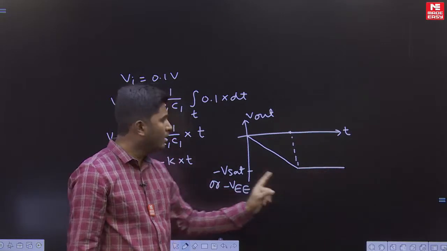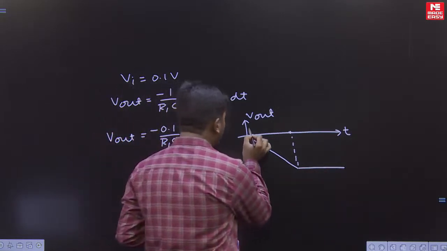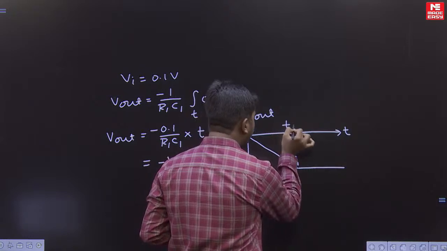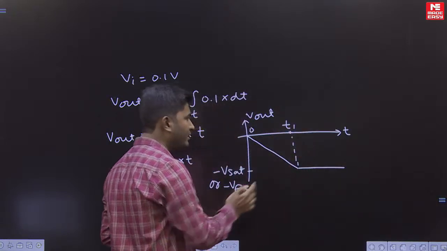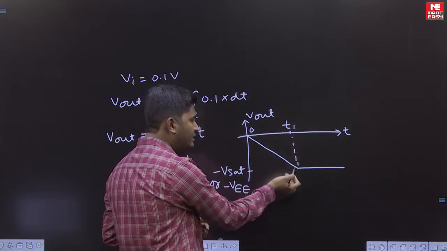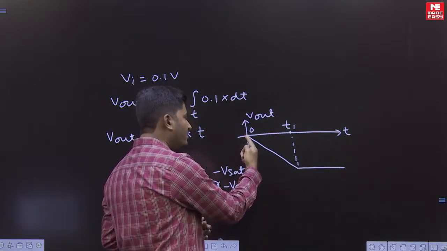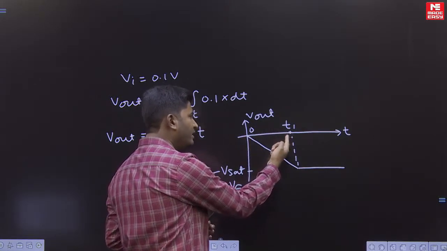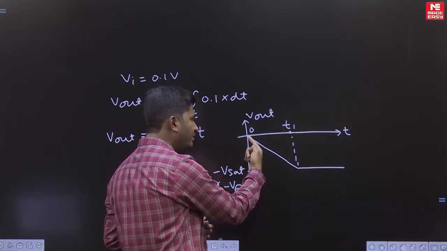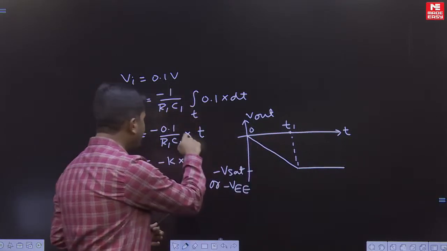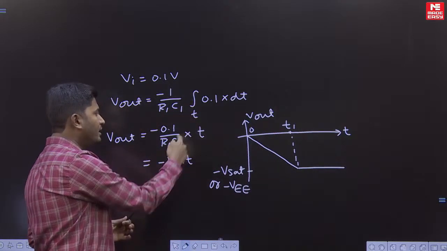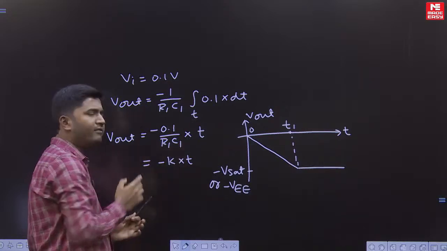If they are asking the steady state output of the circuit, then the answer will be minus V sat or minus VEE. Or if they are asking output in this interval 0 to t1, let us call this instant t1. T1 is the instant at which output becomes minus V sat. If they ask output for any time in this interval, from t equal to 0 to t equal to t1, then you can apply this expression, put t and R1 C1 values and calculate V out.